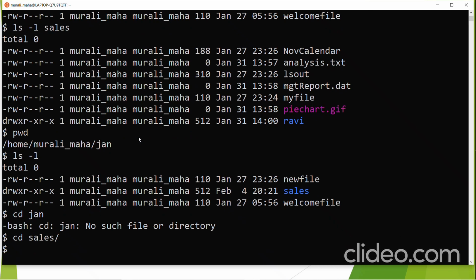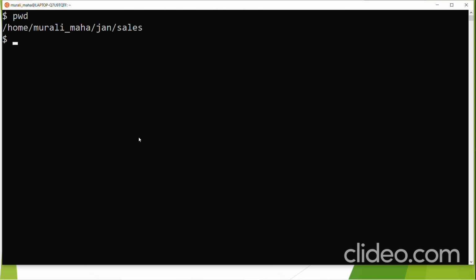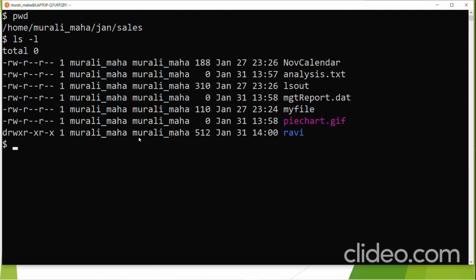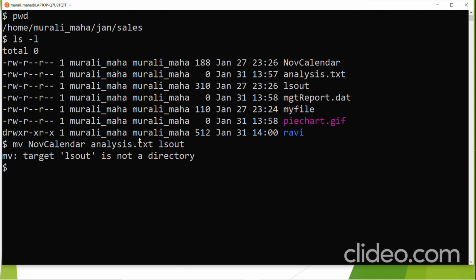We are in the jan/sales directory. ls -l. What if I give something like this: mv now calendar, analysis.txt, ls out? I have given more than 2 arguments, but I have not given a directory as the last argument. What happens? ls out is not a directory. It clearly tells that the last argument has to be a directory file.